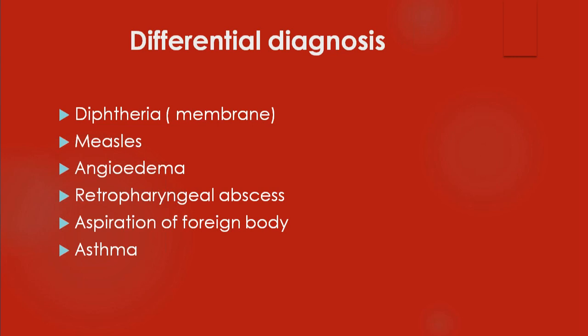Apart from that, there can be retropharyngeal abscess. Retropharyngeal abscess can be acute or chronic. Acute retropharyngeal abscess is usually of bacterial origin. Usually it is one-sided. That means the pharyngeal raphe is there, by which the pharynx is attached to the spine.